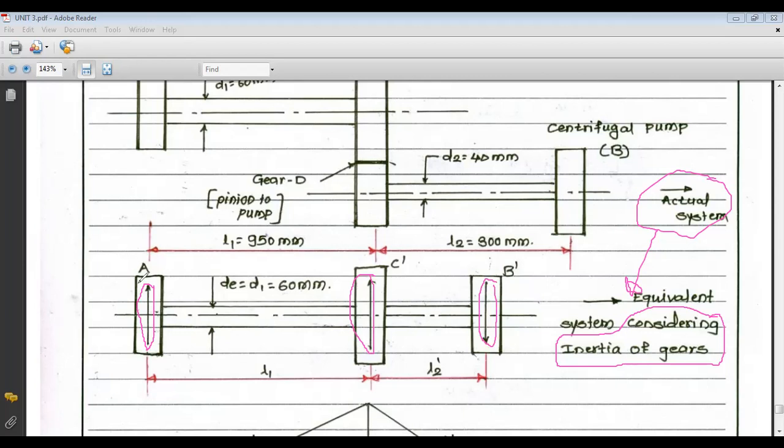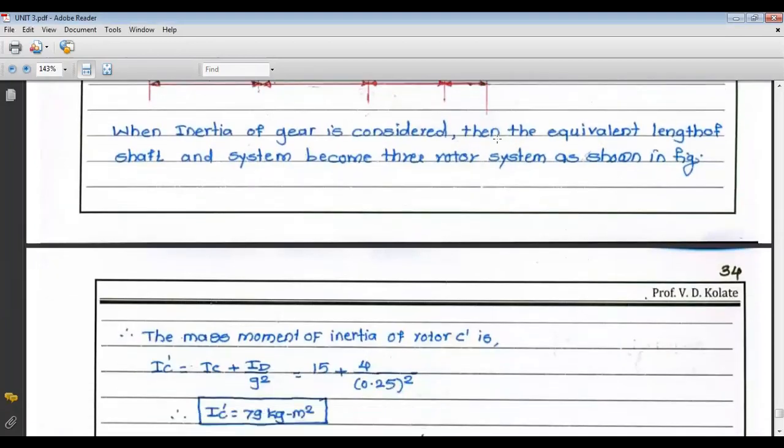So there is rotor A, there is rotor C dash, and there is rotor B dash. So this is your L1, the length between rotor A and rotor C dash, and L2 dash will be the length between rotor C dash and B dash. How this direction will be possible, I will show at a later stage. So when the inner shaft gear is considered, then the equivalent length of the shaft and system becomes the 3 rotor system. So we have to find out the IC dash and IB dash.